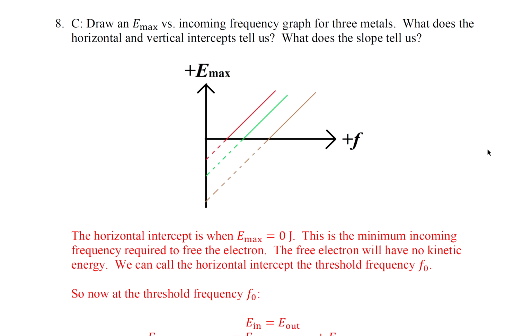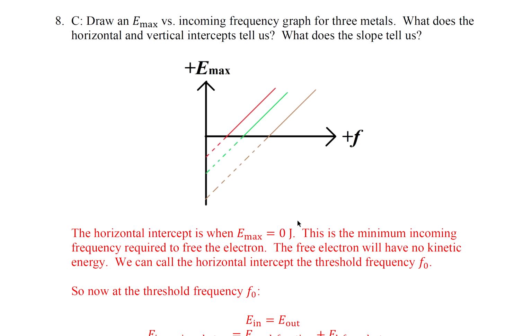Question number 8. Draw a maximum energy versus incoming frequency graph for 3 metals. What do the horizontal and vertical intercepts tell us? What does the slope tell us? Okay. So the horizontal intercept is when energy max is 0 joules. This is the minimum incoming frequency required to free the electron. The free electron will have no kinetic energy when energy max is 0.